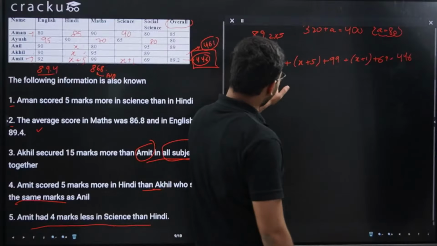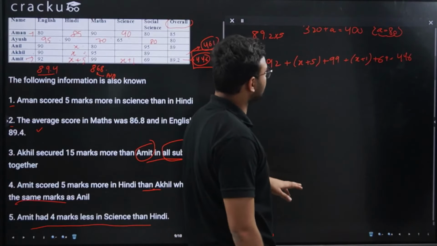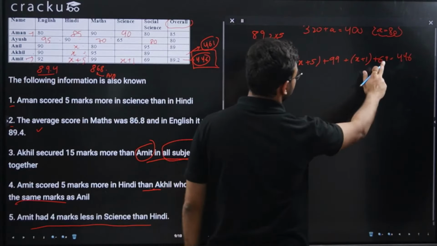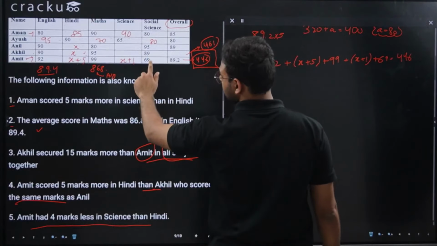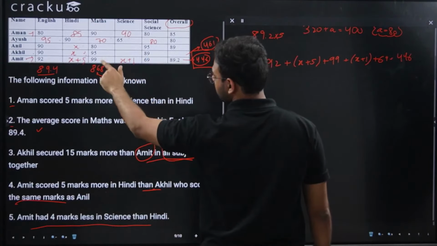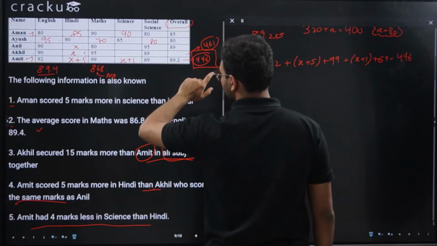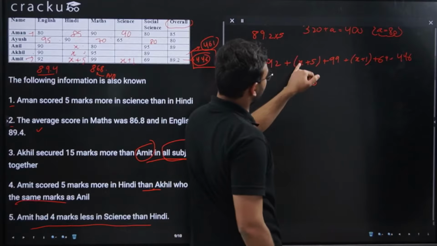So 92 plus 5 is 97, 97 plus 99 is 196, 196 plus 1 is 197, and 197 plus 69 is 266. So this is 266, and there are two x's now, 1x and 1x.